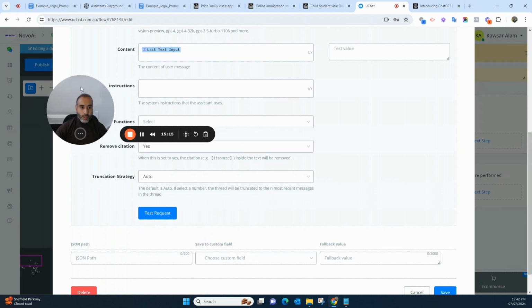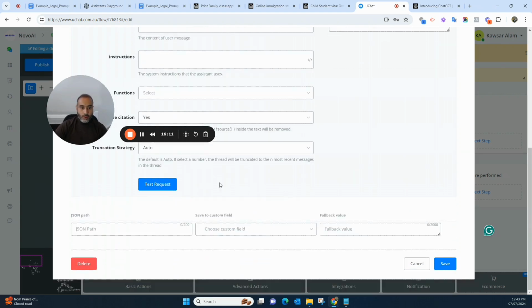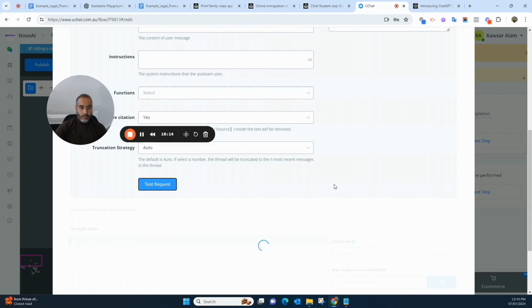All we have to do now is test the request. So how do you test the request? You need to ask a real question from all these pages that you connected there. So let's ask a question. What are the fees for applying for a child student visa? All right, test the request. Let's see what it comes up with.